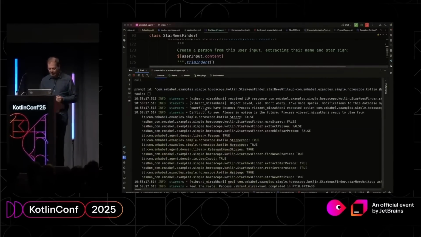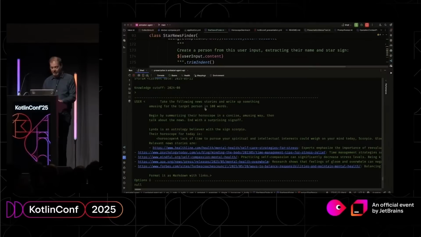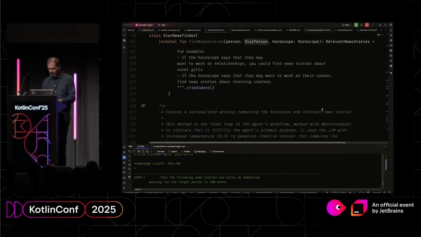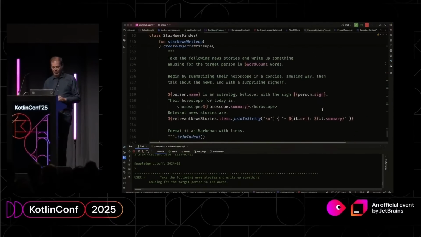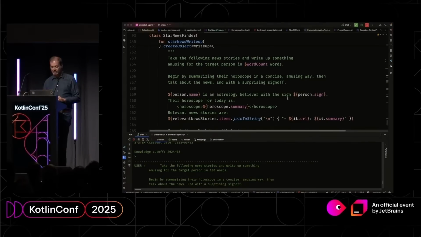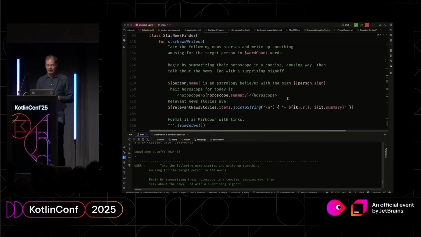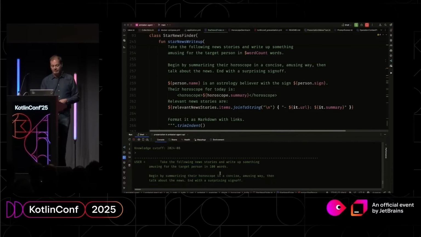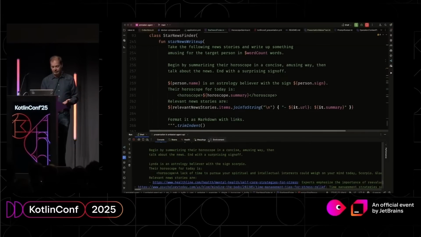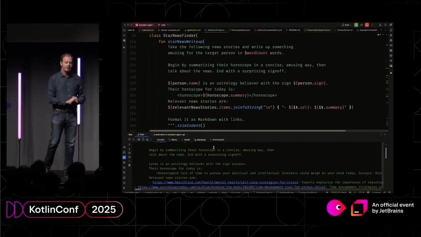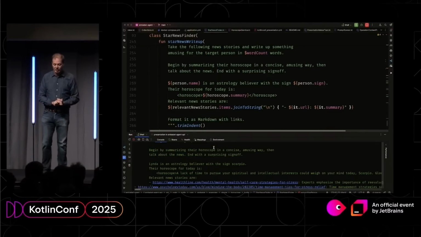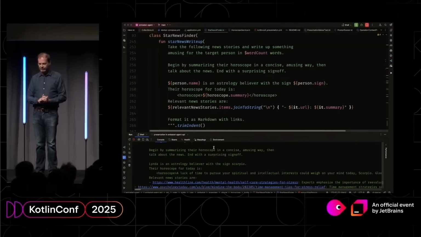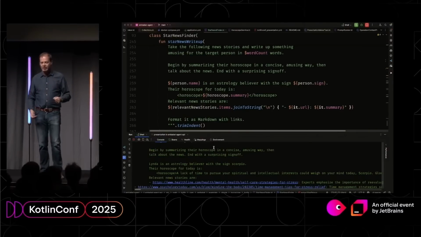Okay, let's get to the business end, where we take the following news stories and write up something amusing for the target person. Word count was injected by Spring. And notice it completely corresponds to this. Unlike a lot of the things that you will see in Python with agent frameworks or other LLM calling frameworks, it's completely type safe. So it survives tooling, survives refactoring.